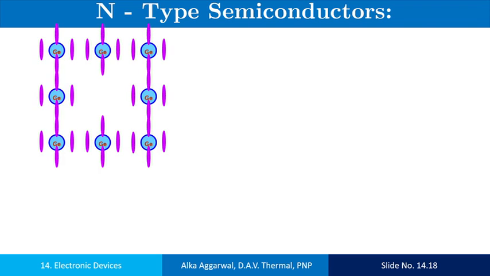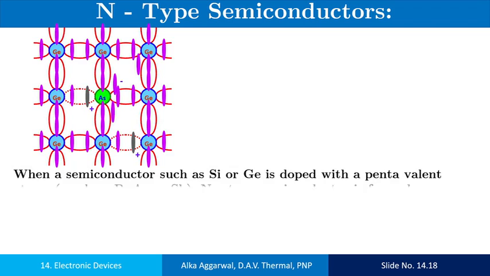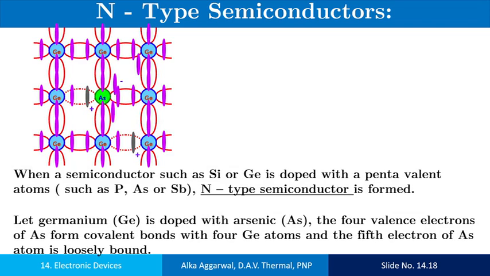N-type semiconductor is made when a semiconductor such as silicon or germanium is doped with a pentavalent atom such as phosphorus, arsenic or antimony. Then N-type semiconductor is formed. To understand this, let us consider germanium doped with arsenic.